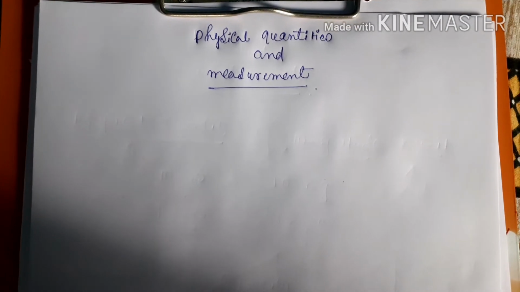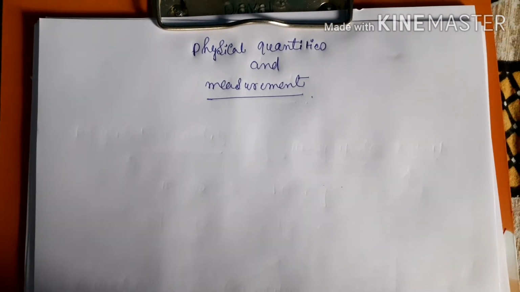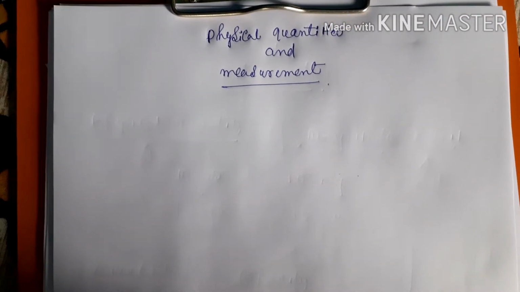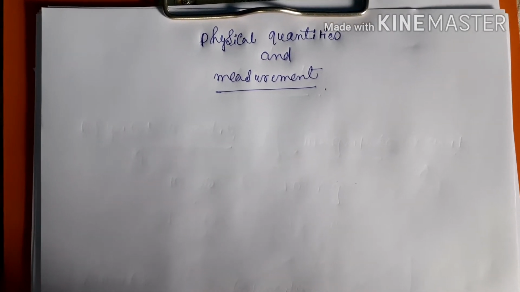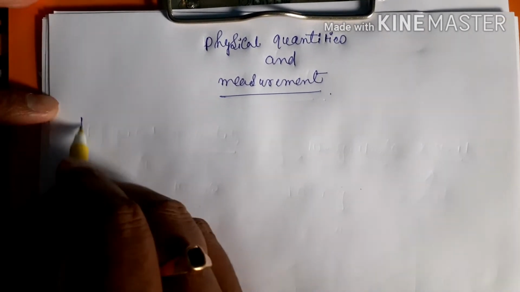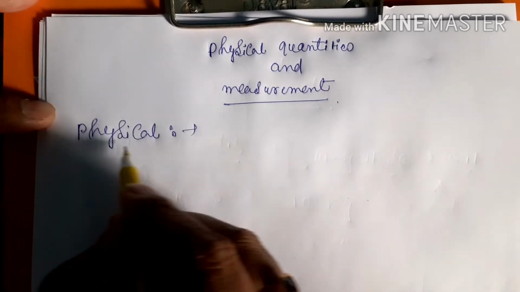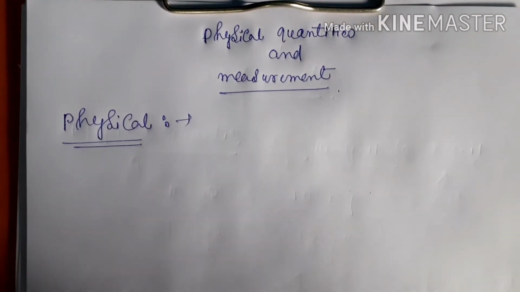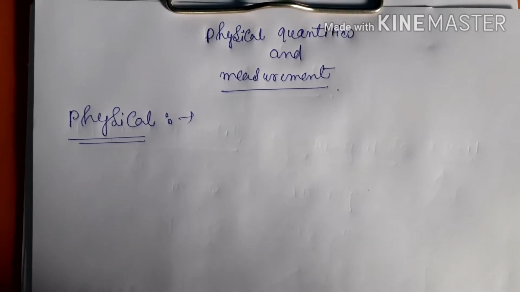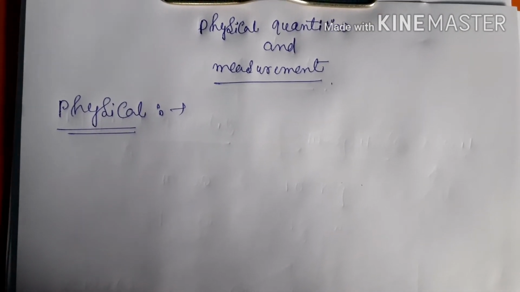Hello student, today we will discuss the first chapter of class 7 standard, that is physical quantities and measurement. Here the first term present in this chapter is physical quantity. What is actually a physical quantity? Physical quantity is a property of a system. With the help of this property you can measure the actual thing.